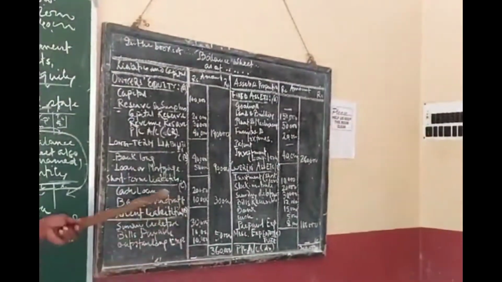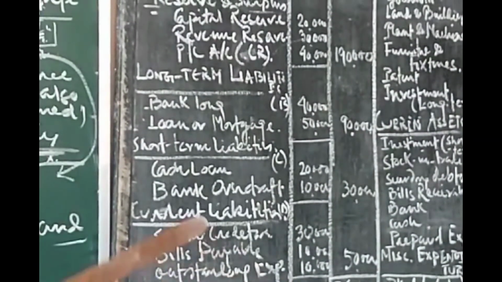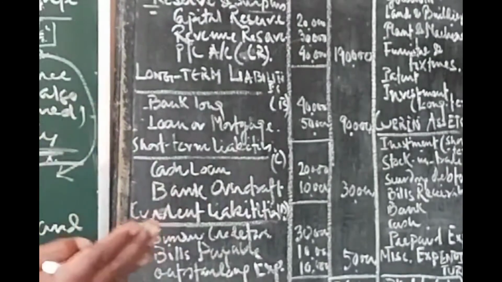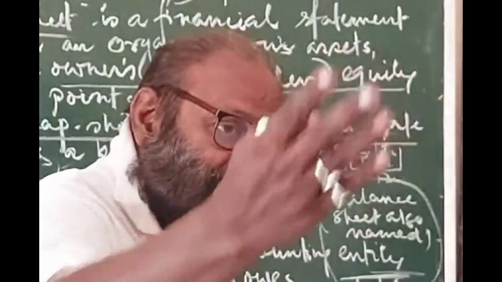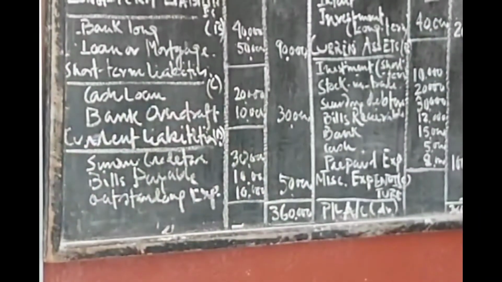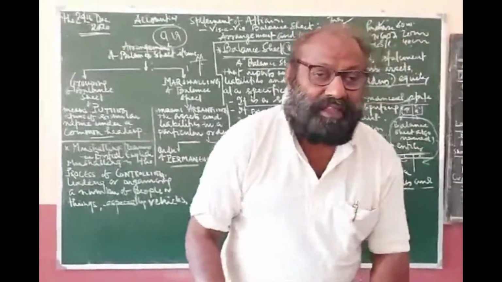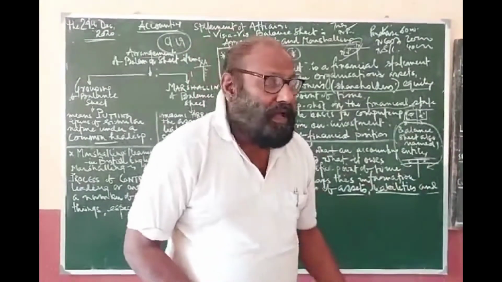In most of the books, short-term liabilities and current liabilities are shown under the same head. But friend, I would like not to do it. Short-term liabilities are those liabilities which have an effect of more than an accounting period, but not more than 5 years. For example, a bank loan or cash loan. You have taken a loan on some paper, and it is to be paid within 2 or 3 years, or 5 years.